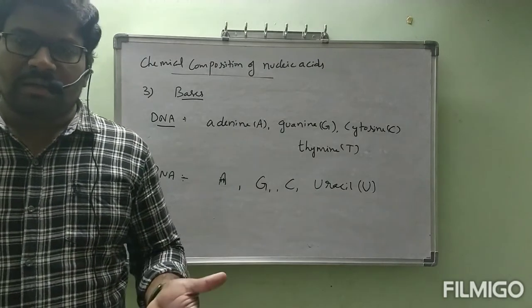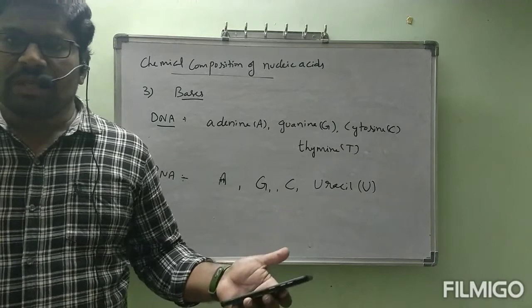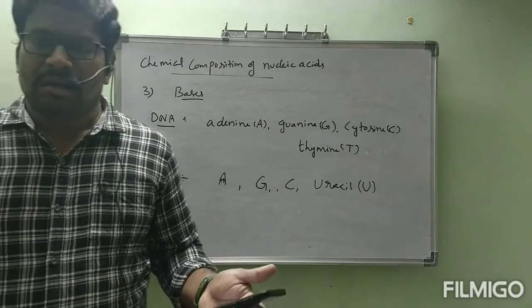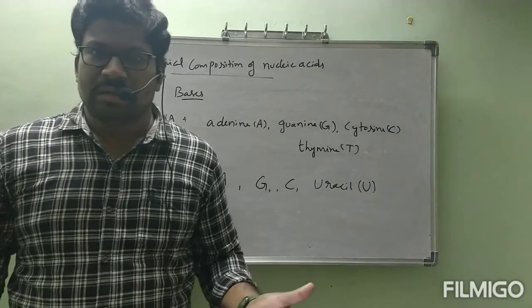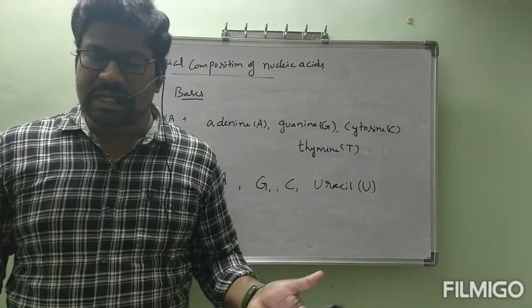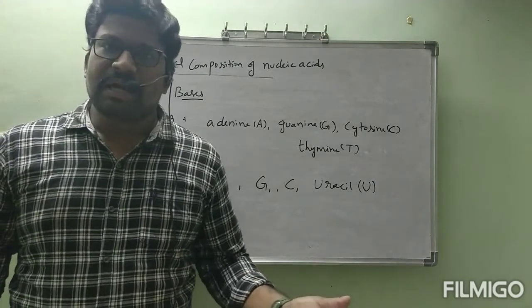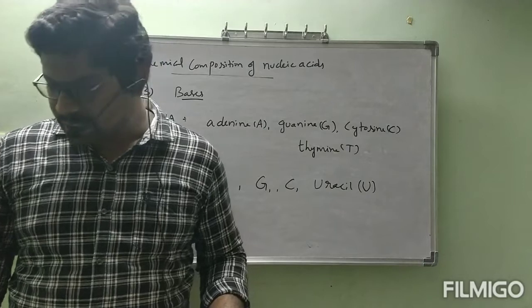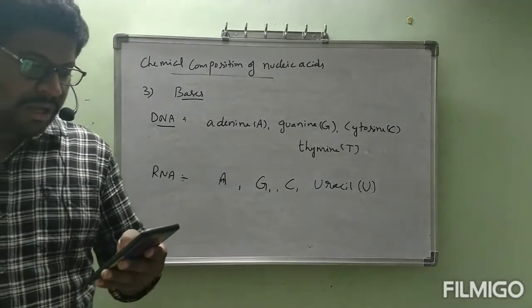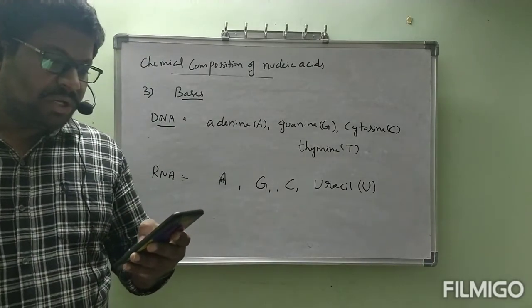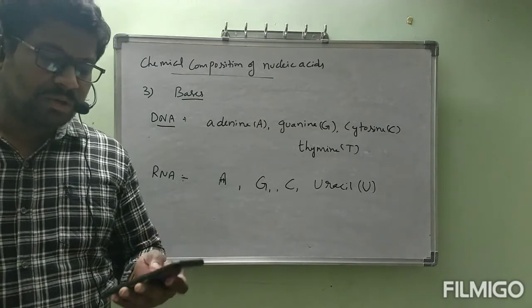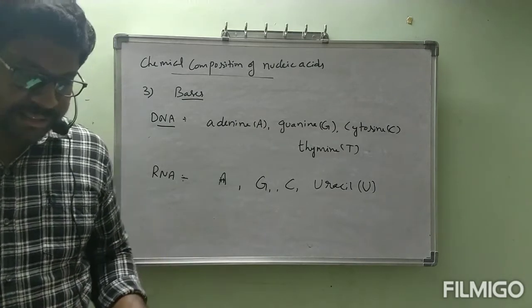Okay, ma? And one more thing is that the main sugar molecule differs only at the second carbon. Oxygen is not there in deoxyribose. Sorry, in ribose that oxygen is there. That is the thing. Now next we will see the structures of nucleoside and nucleotide. Okay, let us see that one now.